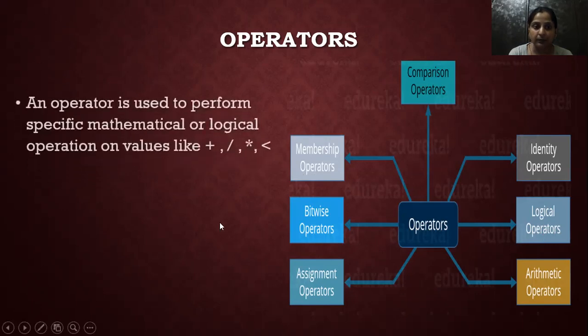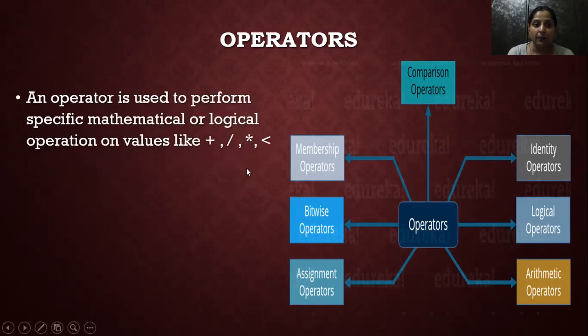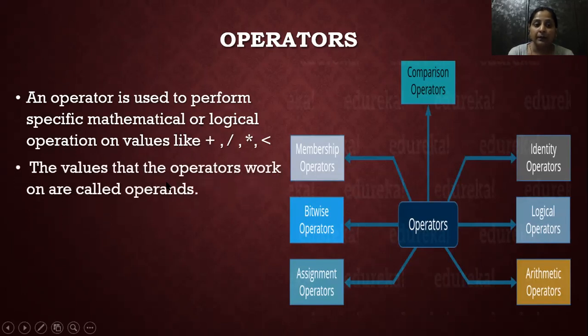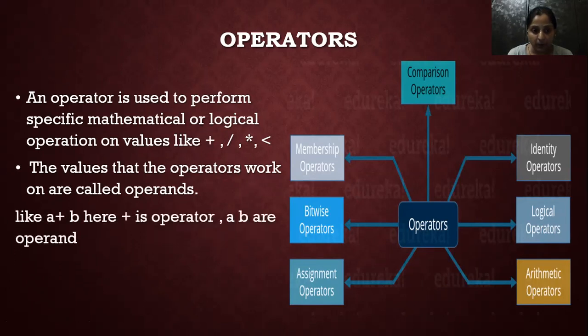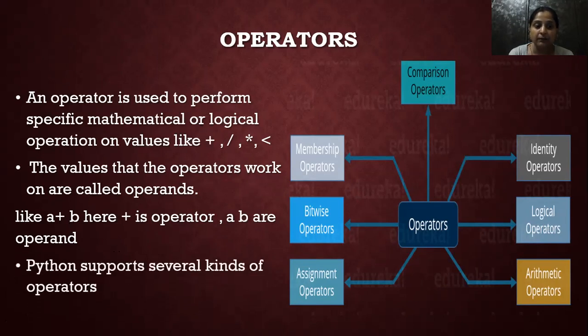Now, these are the operators for specific mathematical or logical operations. Operators work on the values which are known as operands. For example, a and b are the operands and plus is the operator. If you write 5 plus 4, 5 and 4 are the operands and plus is the operator. Python supports several kinds of operators and all are here.